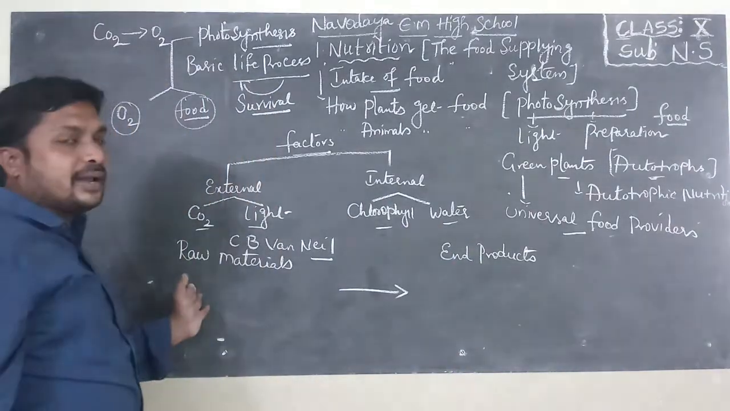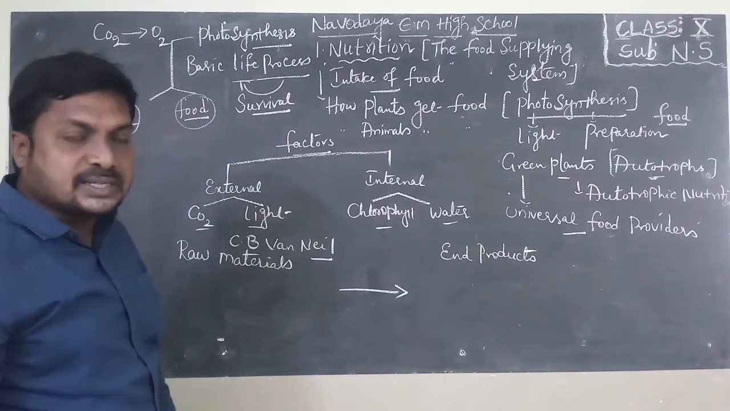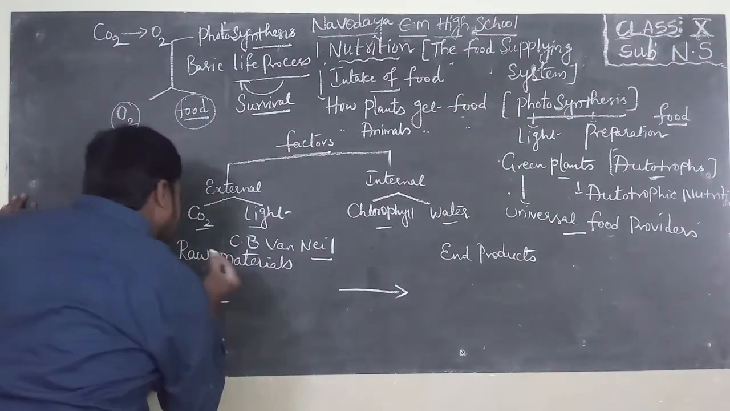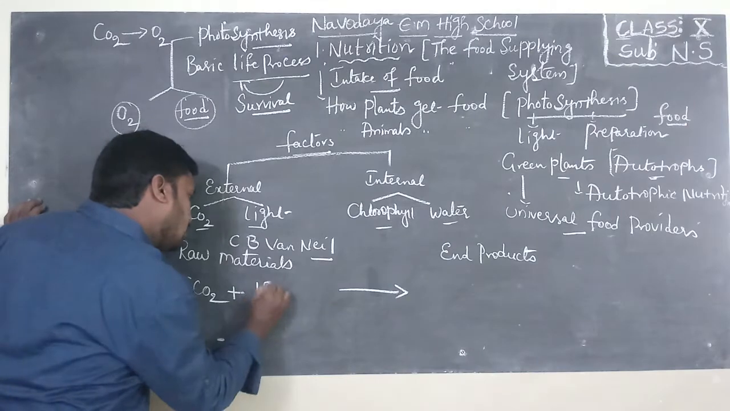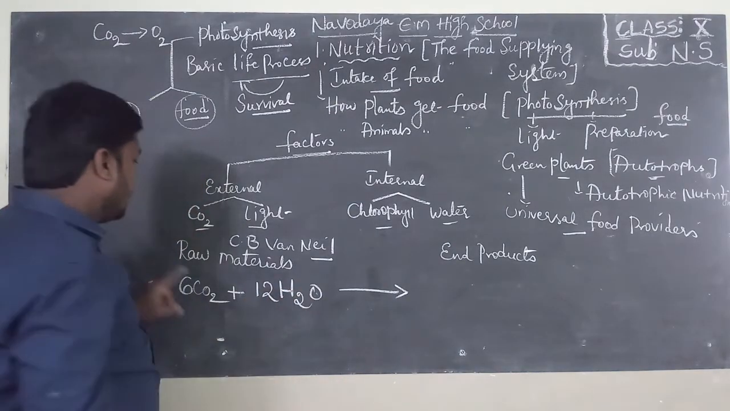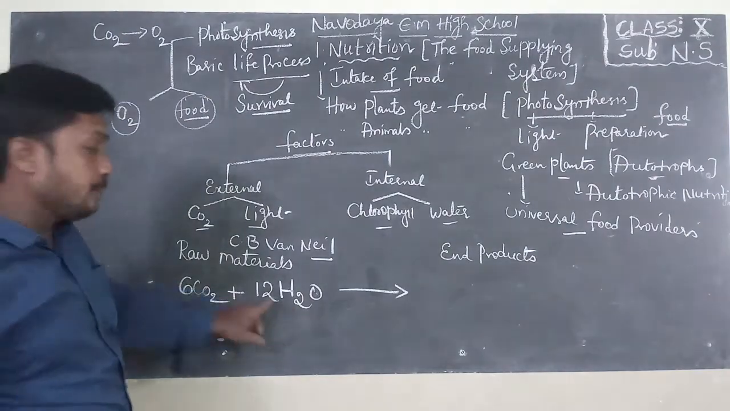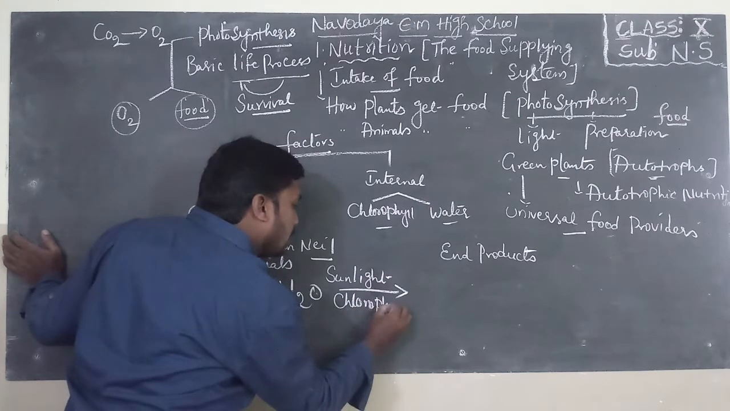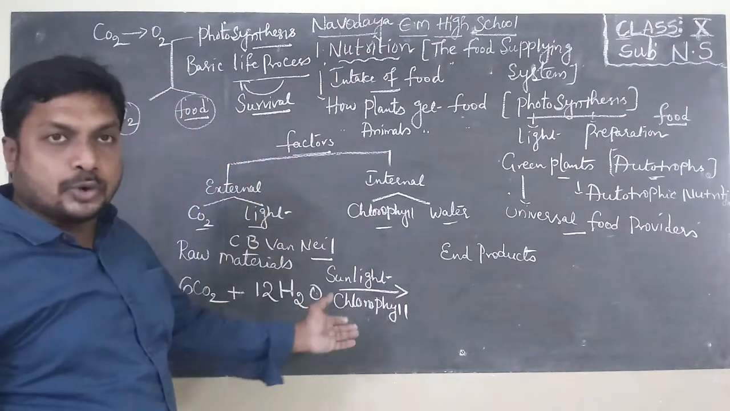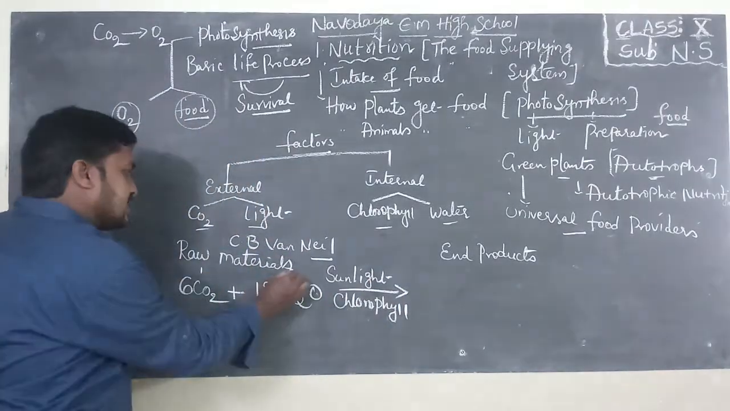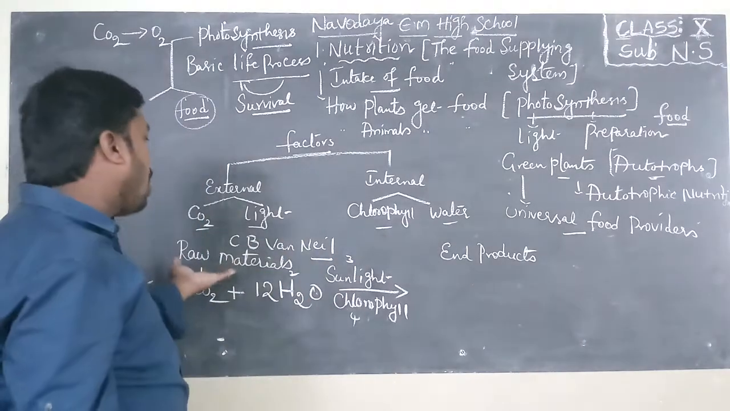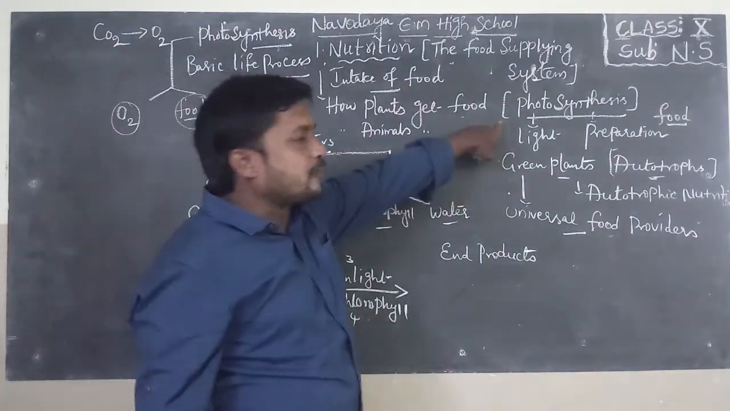What are the raw materials required by green plants to perform photosynthesis? Now I will write the balanced equation. 6CO2 plus 12H2O, carbon dioxide plus water, in the presence of sunlight. Already we know that a green pigment present in green plants is known as chlorophyll. So first factor, second factor, third factor, fourth factor: these are known as raw materials required by green plants to perform photosynthesis.